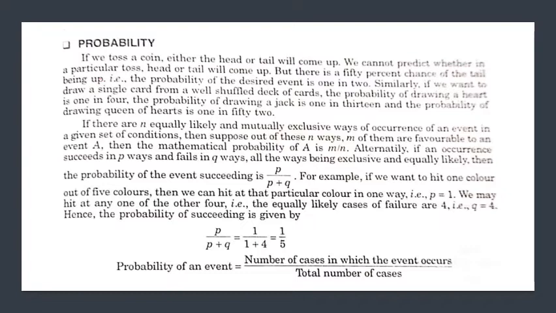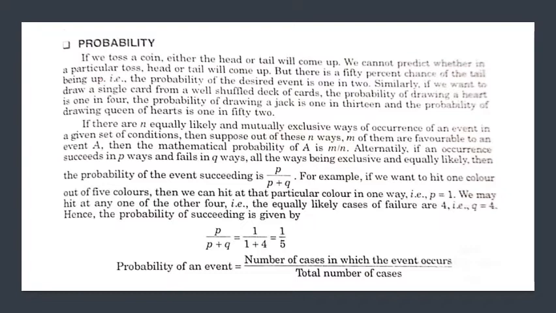Then the mathematical probability of event A is M upon N. Alternately, if an occurrence succeeds in P ways and fails in Q ways, all the ways being exclusive and equally likely, then the probability of event succeeding is P upon P plus Q.